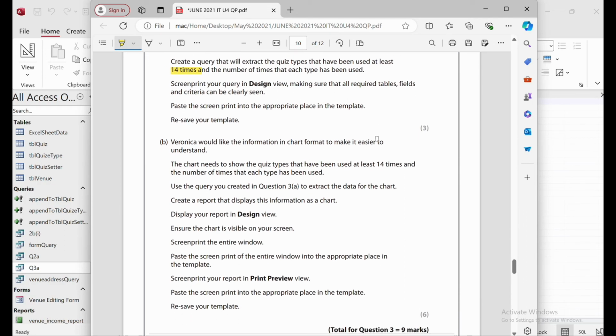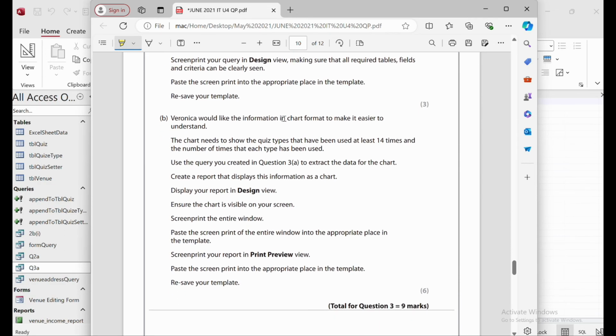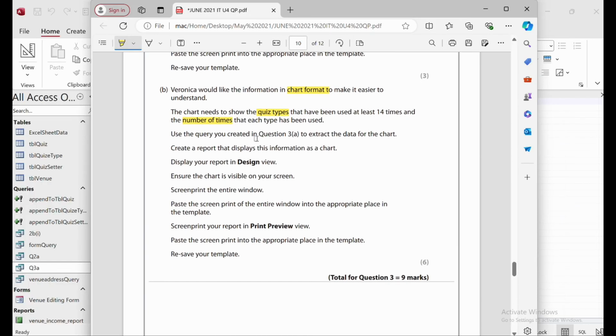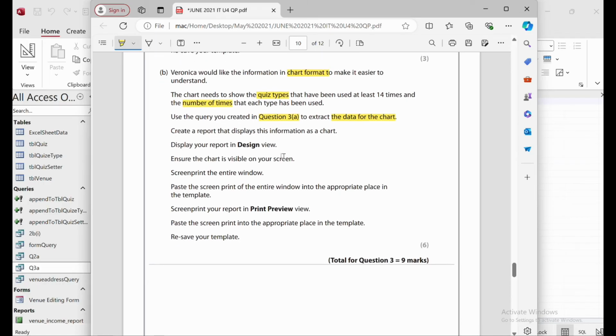Okay, now we'll move to question 3b. Wernicke would like the information in chart format, so we have to create a chart to make it easier to understand. The chart needs to show the quiz types that have been used at least 14 times and the number of times that each type has been used. Use the query you created in question 3a to extract the data for the chart, so we have to use query 3a and create a report.